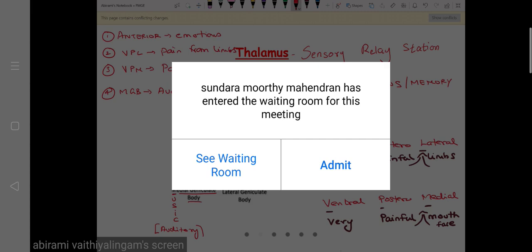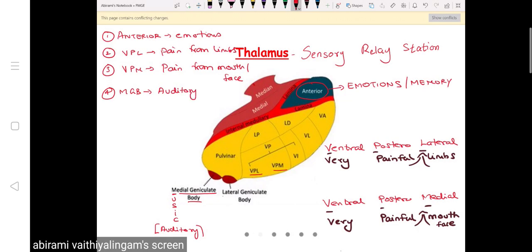LGB, lateral geniculate body. So how will you learn the lateral geniculate body? You have an L here. This L stands for looking, which means visual pathway. The visual pathway passes through the lateral geniculate body. So LGB, visual pathway.